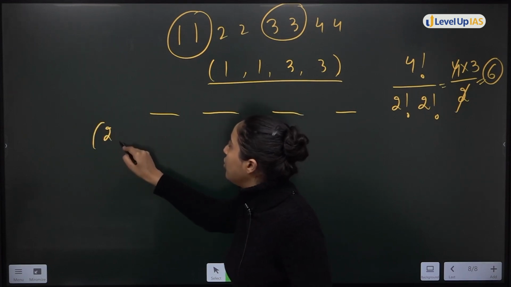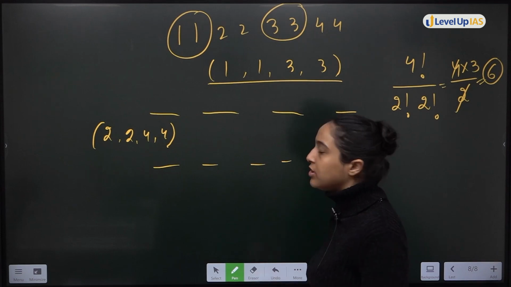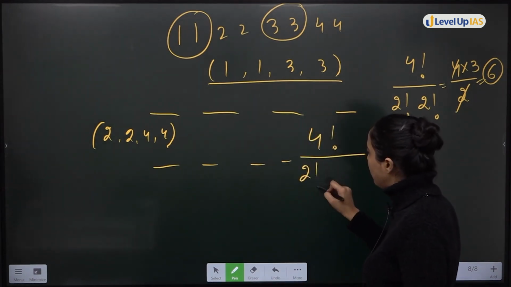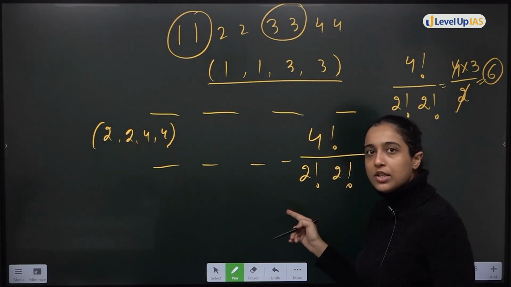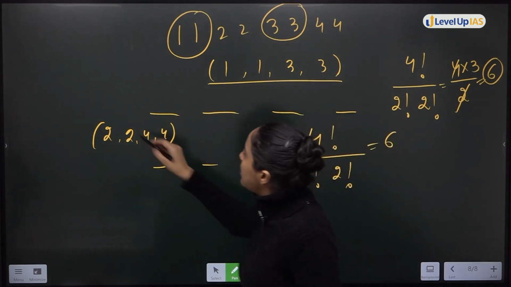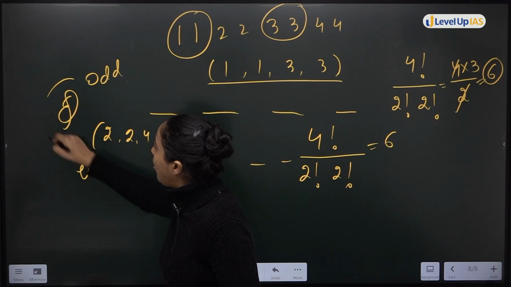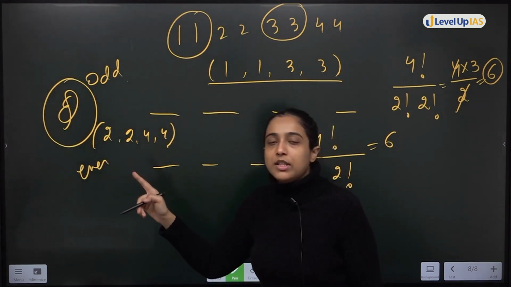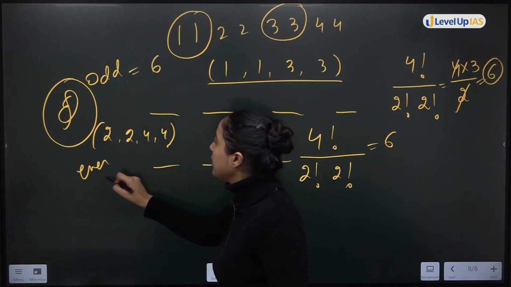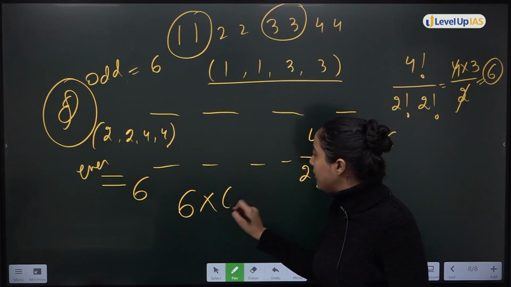Similarly, 2, 2, 4, 4. In how many ways can I arrange this? I can arrange this in 4 factorial divided by 2 factorial, 2 factorial for repetition. That means again in 6 ways. And in the question it is said odd भी चाहिए and even भी चाहिए, right? Odd and even, like we discussed shirts and pants. So odd ways कितने हैं? 6. Even को arrange करने के कितने ways है? 6. Total ways कितने होंगे? 6 multiply 6, 36.